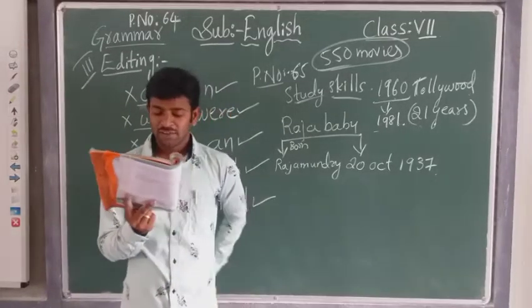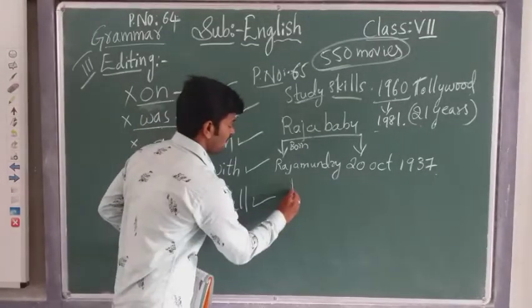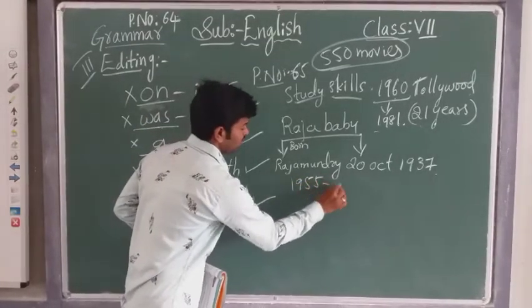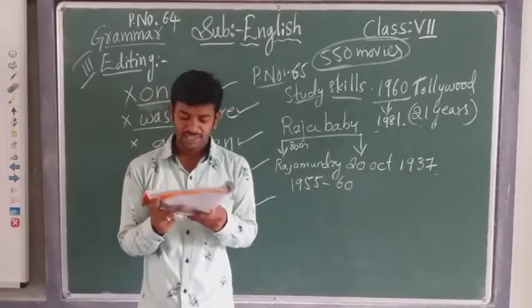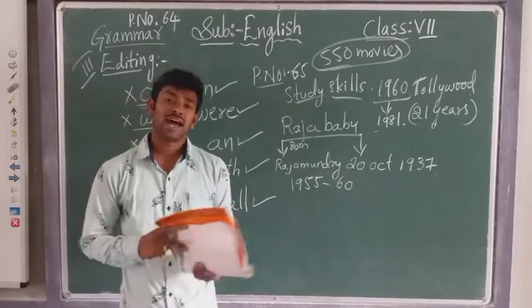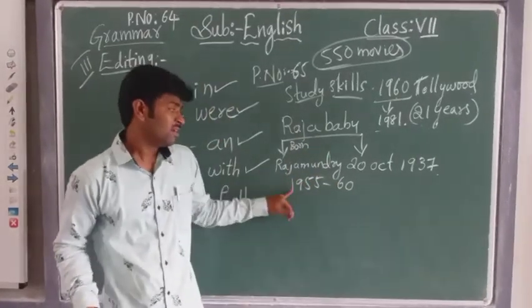Between 1955 and 60, he acted in many dramas along with teaching.